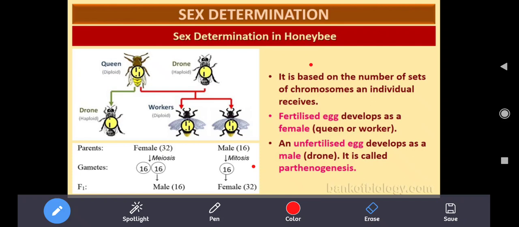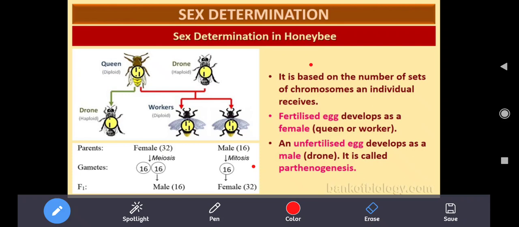So here the sex is determined by whether it is a fertilized egg or an unfertilized egg. Remember, it is based on the number of sets of chromosomes an individual receives. The fertilized egg develops as a female, queen or worker. All the workers and queens are females. An unfertilized egg develops as a male, that is called a drone. It is called parthenogenesis.